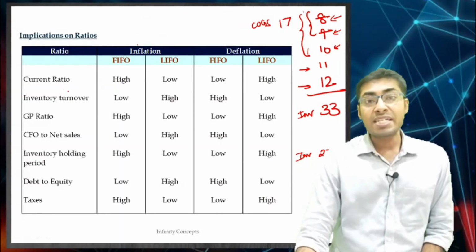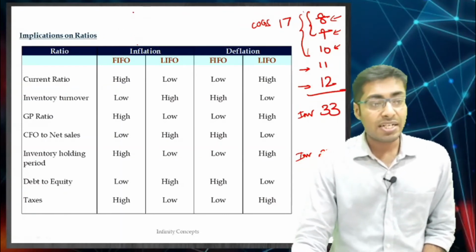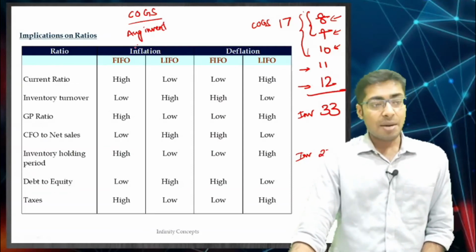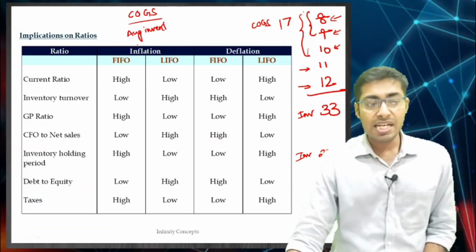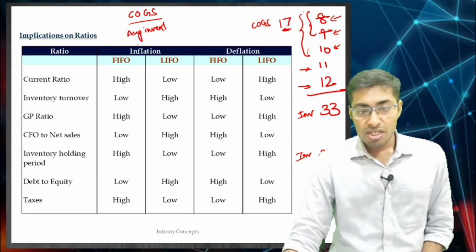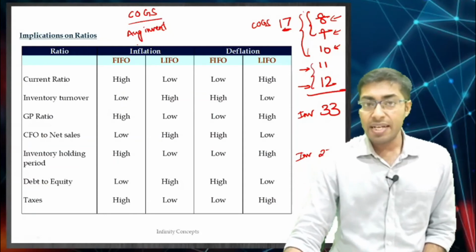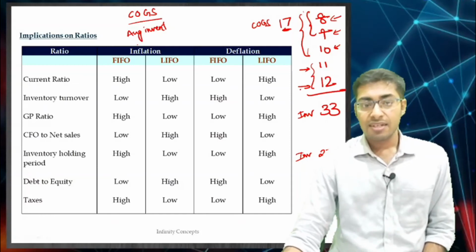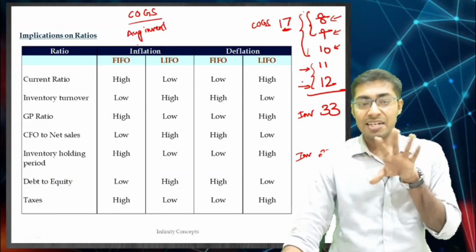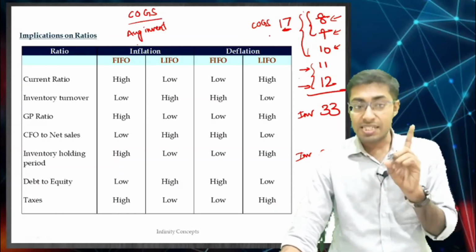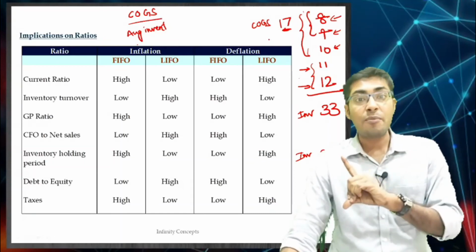Okay, it says inventory turnover. What is inventory turnover? Inventory turnover is COGS upon average inventory. COGS in FIFO during inflation is lesser. In LIFO, the COGS would have been 23. Correct? It would have been 23. Okay, so COGS as per FIFO is 17 and as per LIFO it would have been 23.